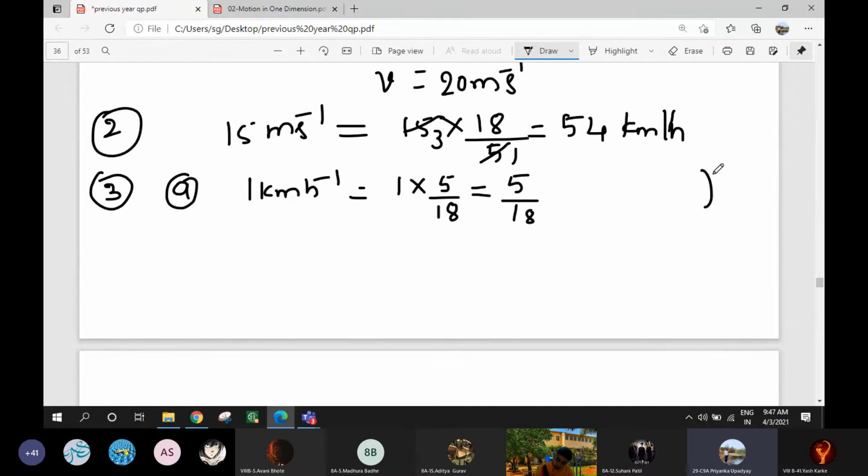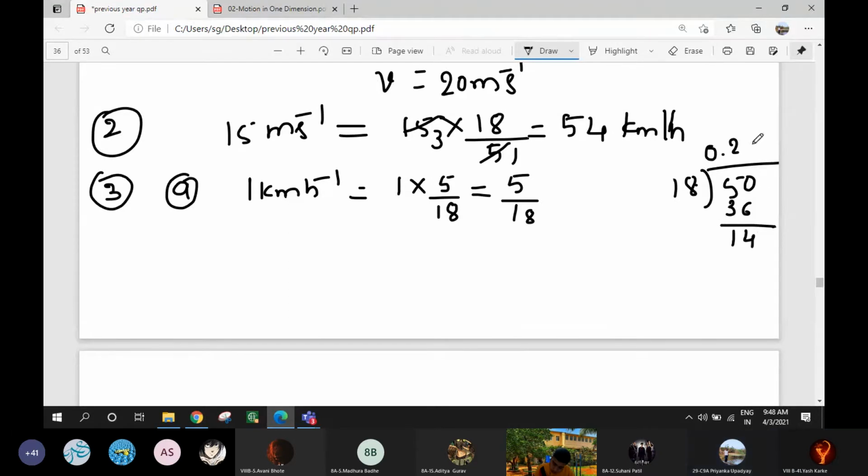By the regular method, you go on dividing 5 by 18. 0 point, here you will take 0. 0.2, 15 twos are 30. 0.27, 18 twos are 36, so it will be 14.